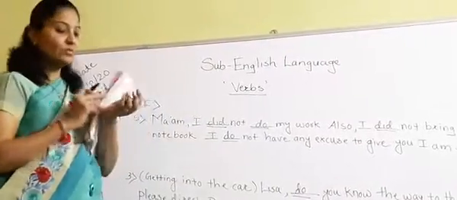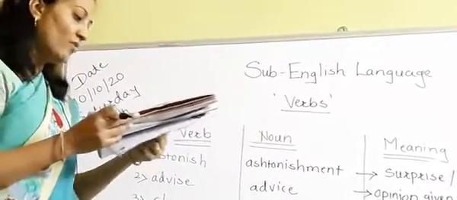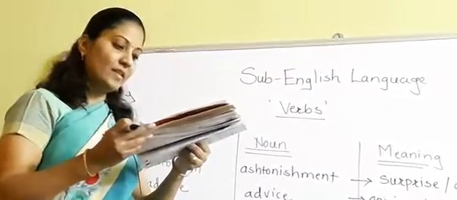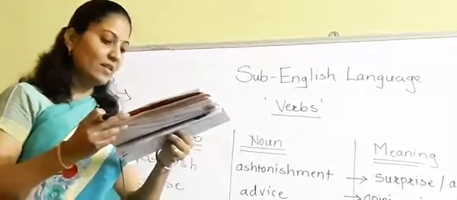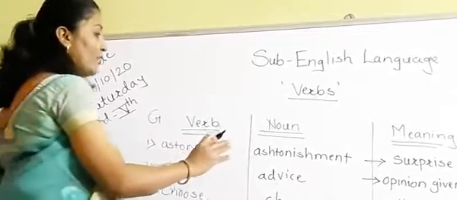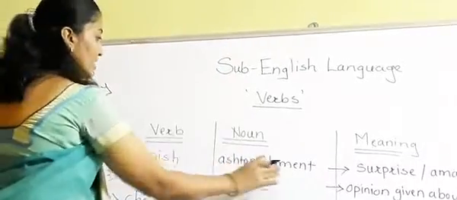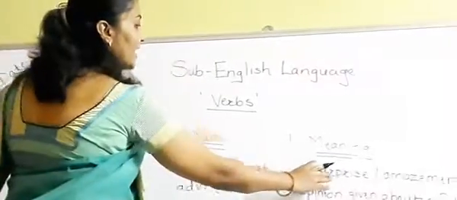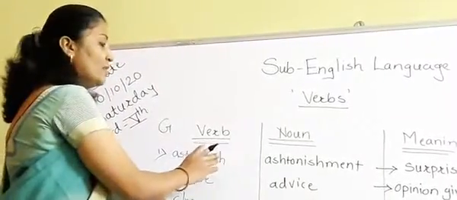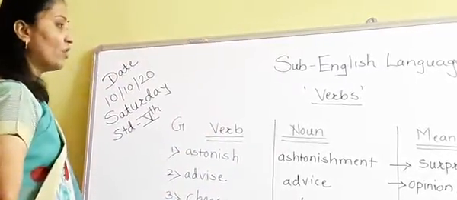And now we are going to do question number G. Some nouns are formed from verbs. Read the table and learn the words. Increase your vocabulary. Consult the dictionary for the meaning of the nouns and write them in the third column. Now see, the first word is astonish, and the noun made from it is astonishment. The meaning is surprise or amazement. When you get surprise, you can use this word astonish.